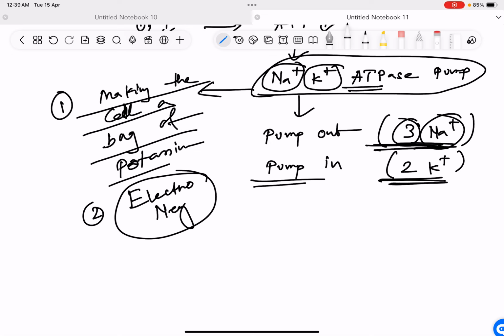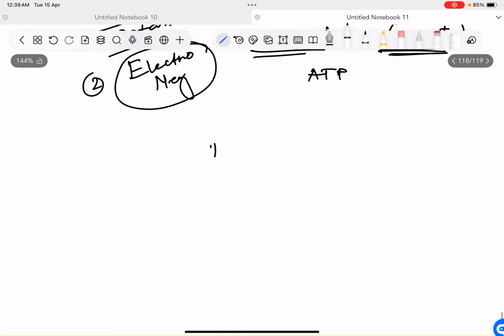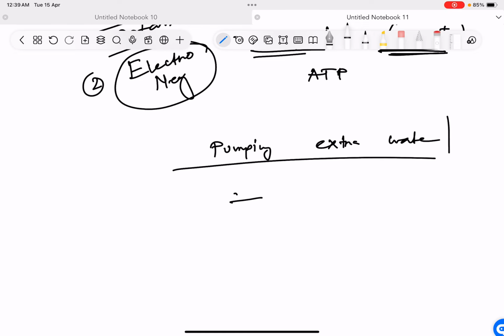For this pumping of 3 sodium out and 2 potassium in, it requires ATP. And by pumping out 3 sodium, it is also pumping out extra water, because 2 positively charged ions are coming in and 3 positively charged ions are going out.